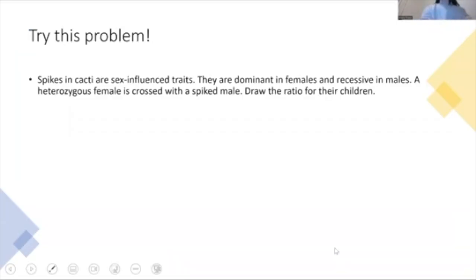So now let's look at an example. I have spikes in cacti are sex influenced traits. They are dominant in females and recessive in males. A heterozygous female is crossed with a spiked male. Draw the ratio for their children. So first, whenever you start these problems with a sex influenced trait, just take a moment to write off to the side the genotypes for females and what those phenotypes would be, and the genotypes for males and what those would be.